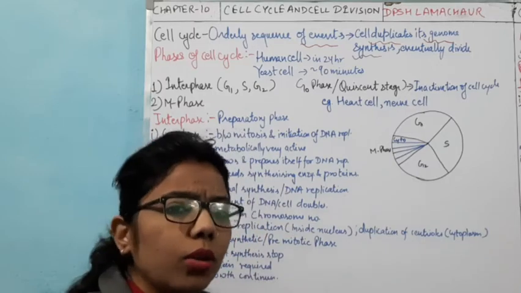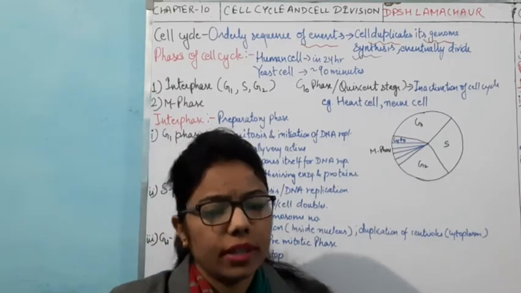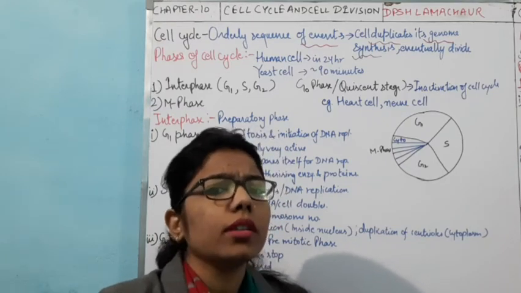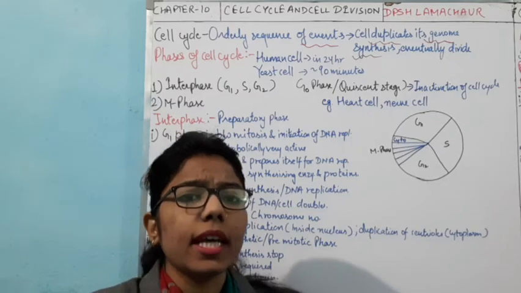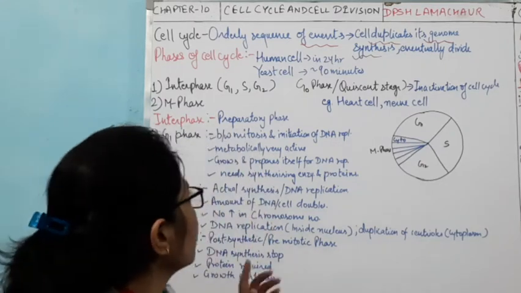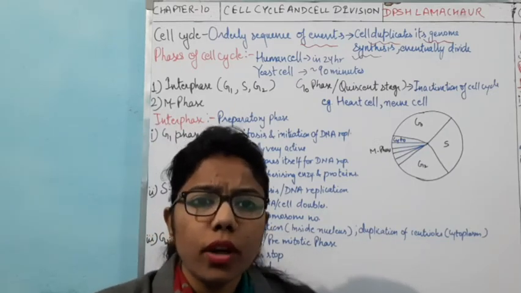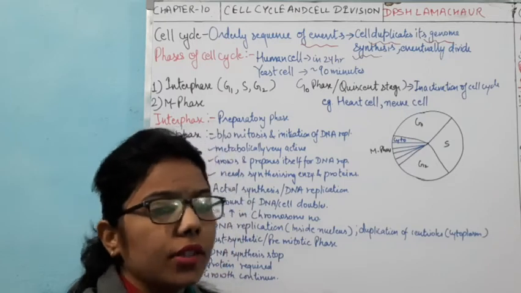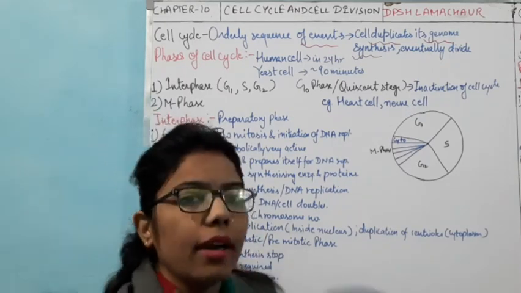The M phase is the mitotic phase. Before undergoing mitosis, the cell prepares itself to duplicate. So interphase is a preparatory stage, and the actual cell division takes place in the M phase.